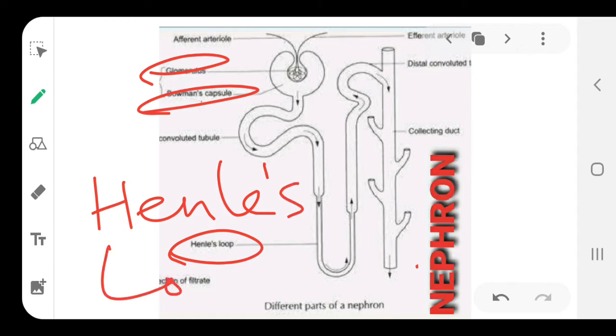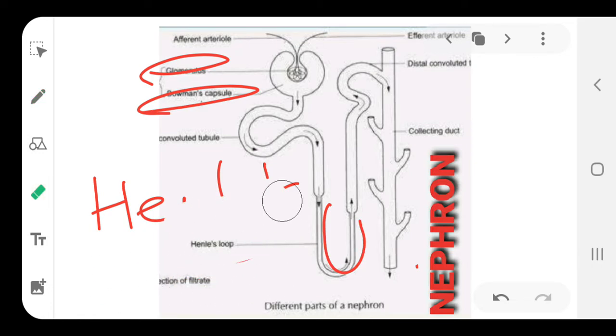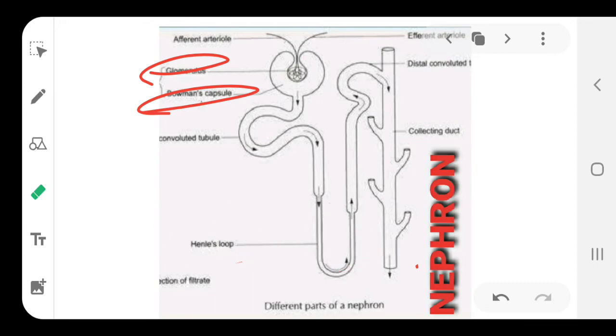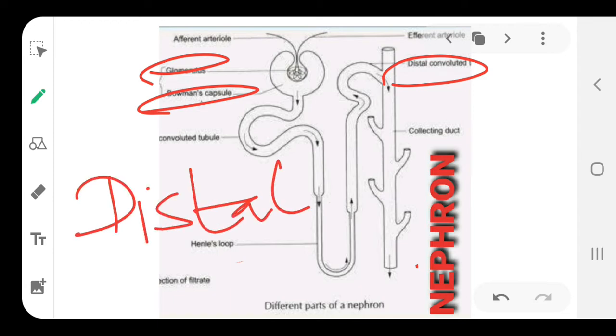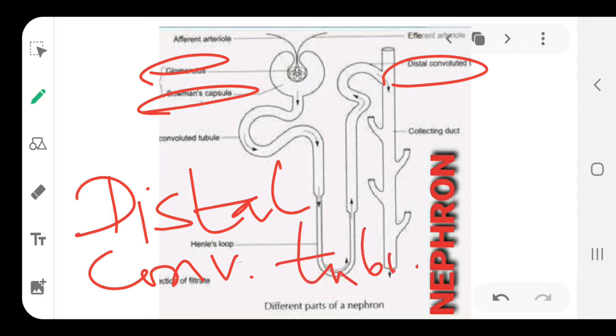Write Henle's loop, L-O-O-P. The whole structure is referred to as the loop of Henle. Then the fluid moves upward and that particular tube is referred to as the distal convoluted tubule.